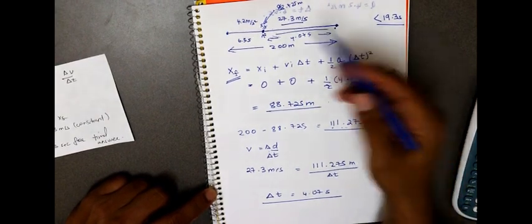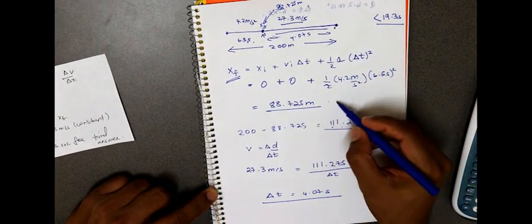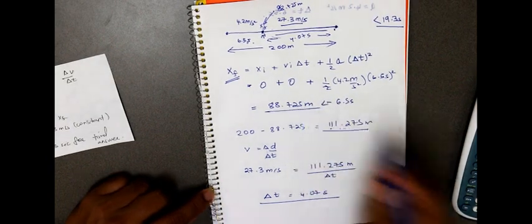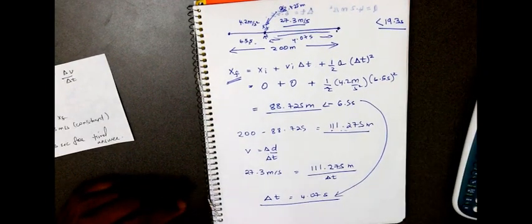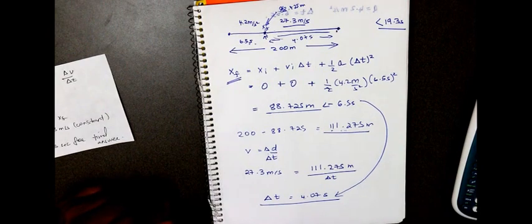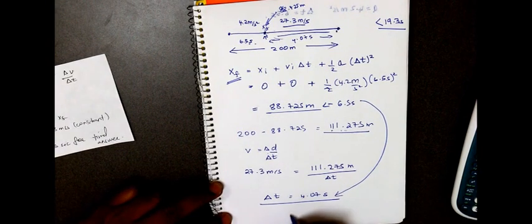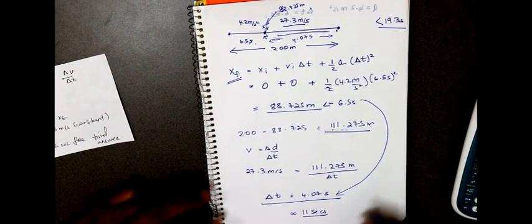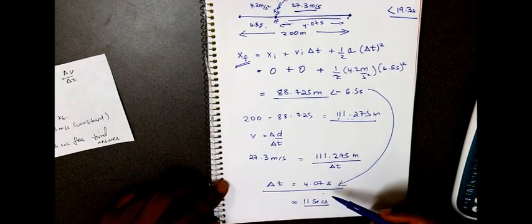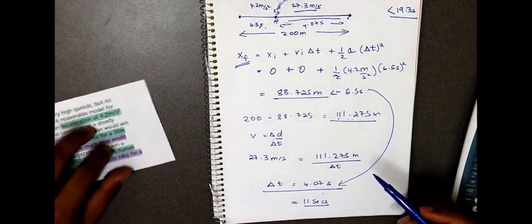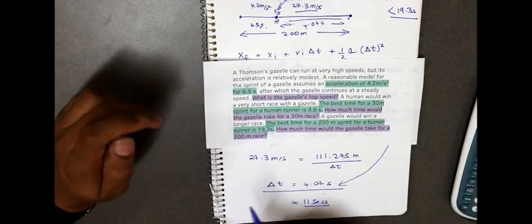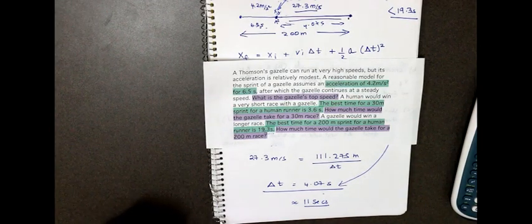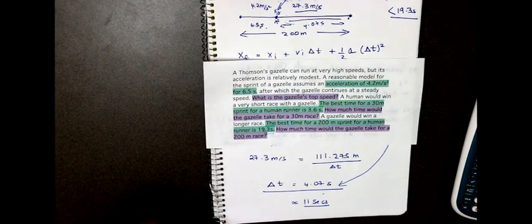the final 111.275 meters, and it takes 6.5 seconds to complete the 88.725 meters. So adding up the 6.5 seconds with the 4.07 seconds, we get approximately 11 seconds. So the gazelle takes 11 seconds to complete a 200-meter race, while a human takes 19.3 seconds. The gazelle is faster in the long run, but slower by a fraction of a second in the short run.